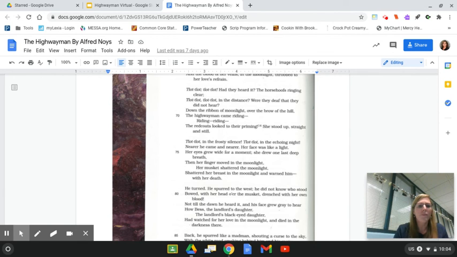Down the ribbon of moonlight, over the brow of the hill, the highwayman came riding, riding, riding.